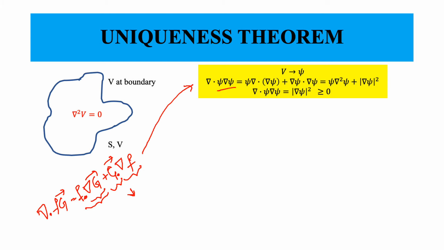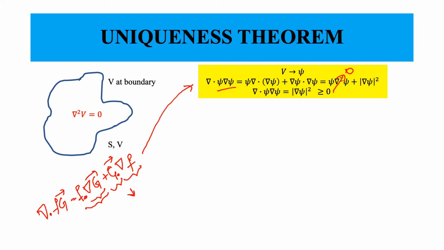Now if you look at this term, the first term has to be equal to 0. Why? Because in the region that I am considering, the Laplace equation tells me that del squared V is equal to 0, and psi is essentially a potential that we are considering.